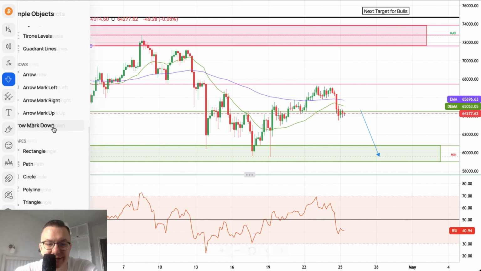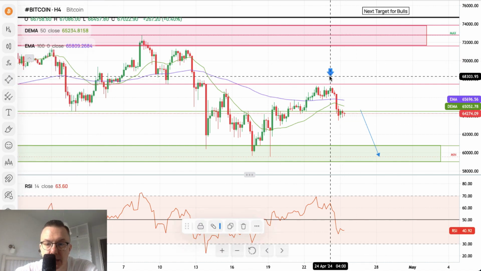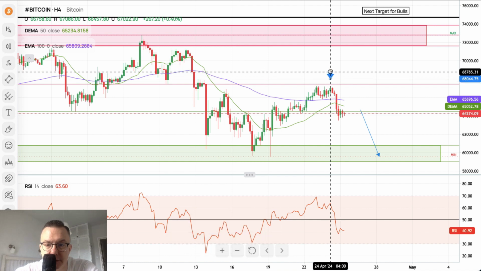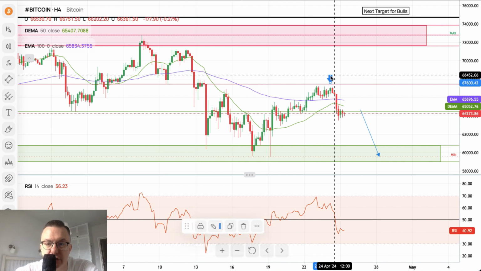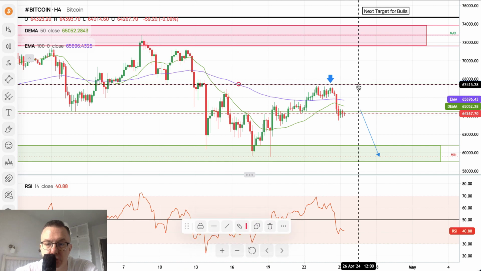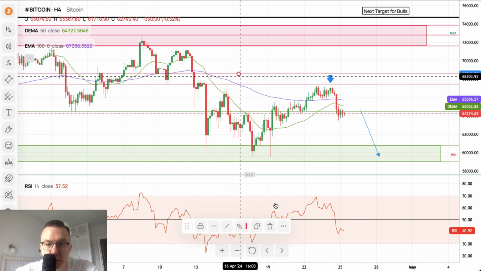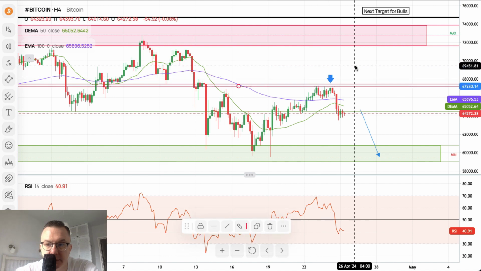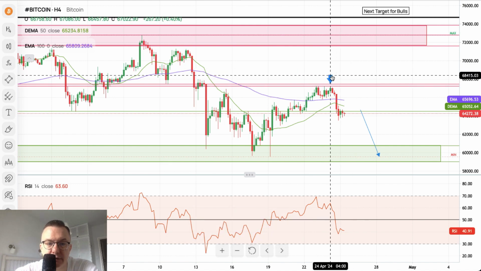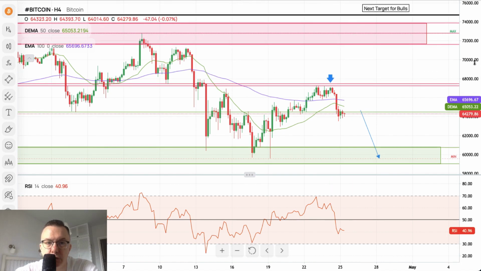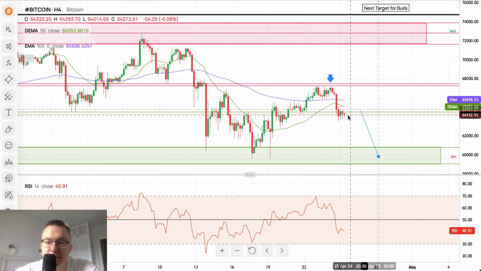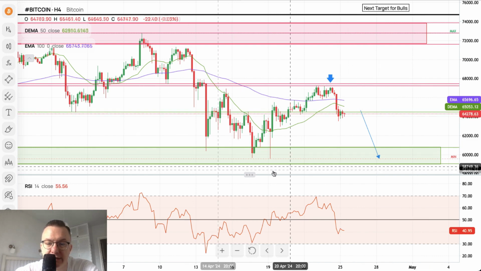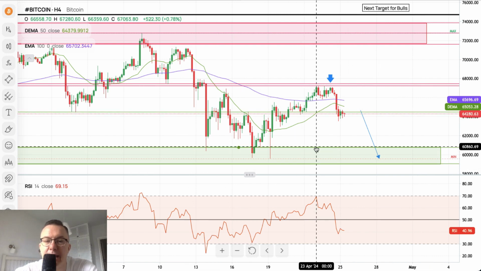Only a sustained breakout above this level here would change the short-term and mid-term outlook to more bullish for Bitcoin. We got a very tight zone here, as you can see. Only a breakout above this zone, a sustained, clear, strong breakout, would change the outlook to more bullish. Otherwise, down we go to test this demand zone yet again.